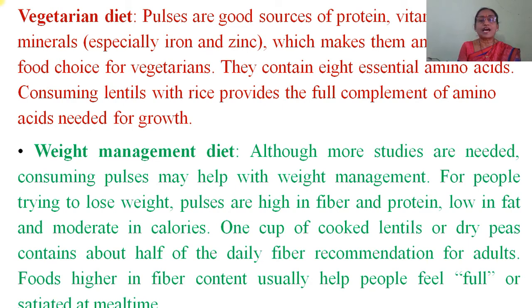Although more studies are needed, consuming pulses may help with weight management. For people trying to lose weight, pulses are high in fibers and protein, low in fat and moderate in calories. One cup of cooked lentils or dry peas contains about half of the daily fiber recommendation for adults. Foods higher in fibers usually help people feel full or satiated at mealtime.